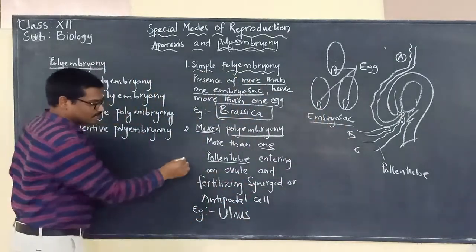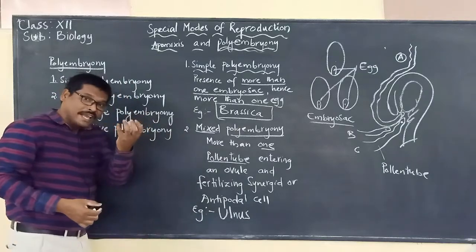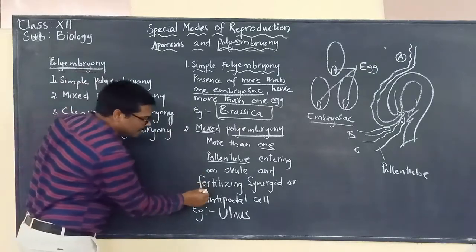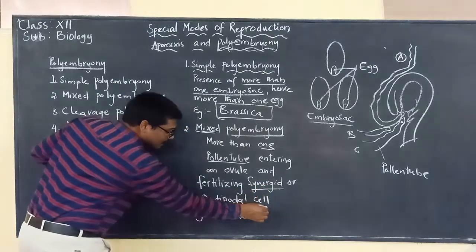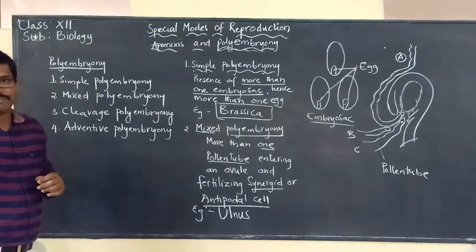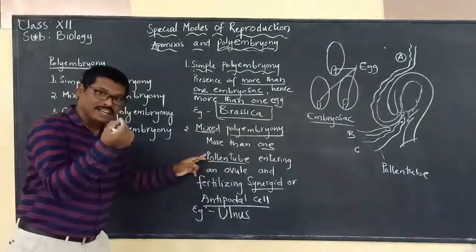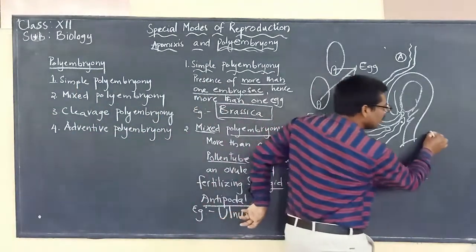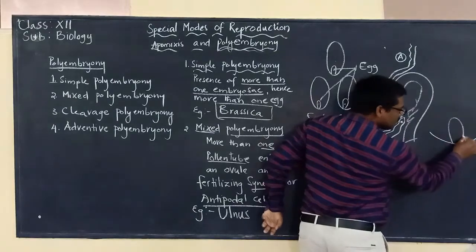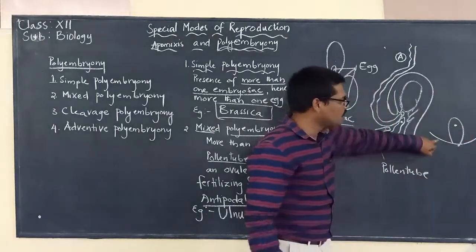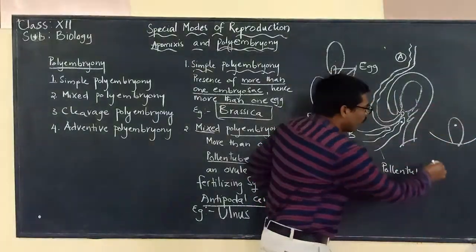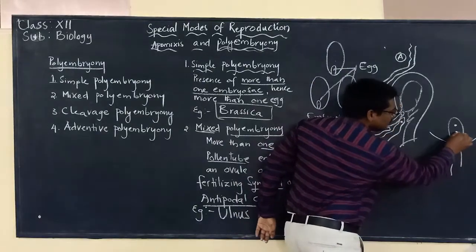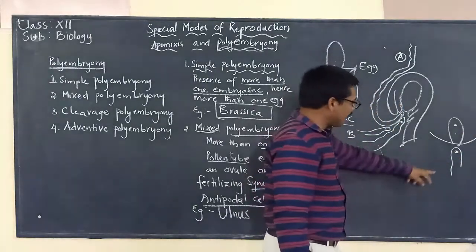Normally, the pollen tube carrying the male gamete will fertilize only the egg. See here, if this is the ovule, this is the embryo sac and this is the egg, the pollen tube comes and fertilizes the egg, carrying the male gamete.